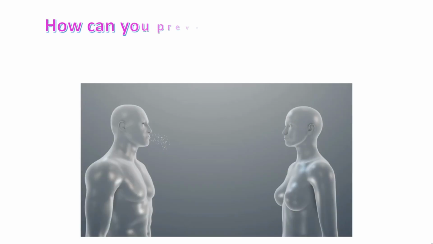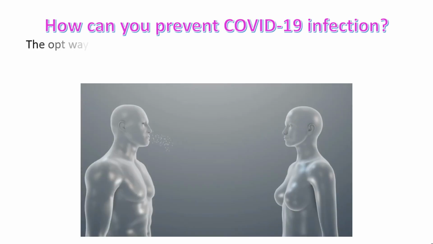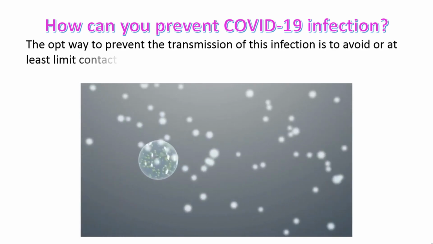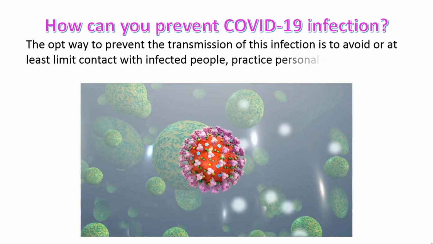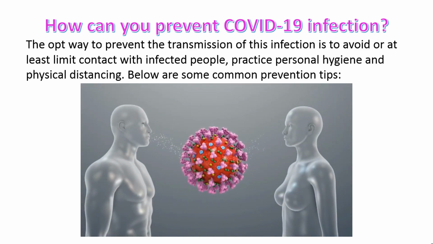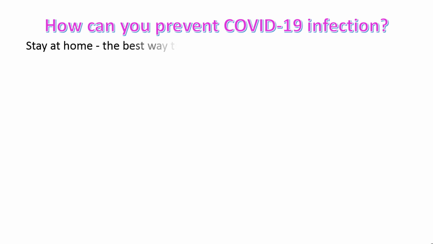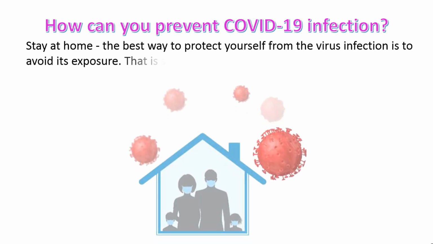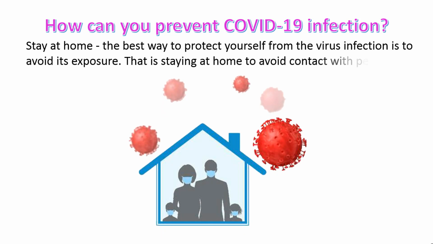How can you prevent COVID-19? The optimal way to prevent the transmission of this infection is to avoid contact with infected people, practice personal hygiene and physical distancing. Below are some common prevention tips. Stay at home. The best way to protect yourself from the virus infection is to avoid its exposure, that is, staying at home to avoid contact with people who might have the virus infection.